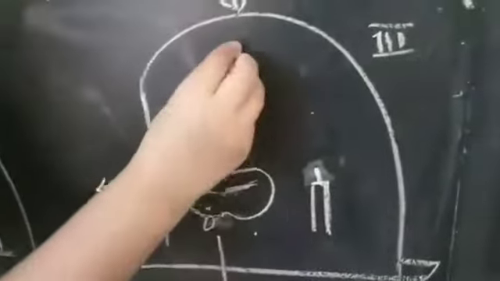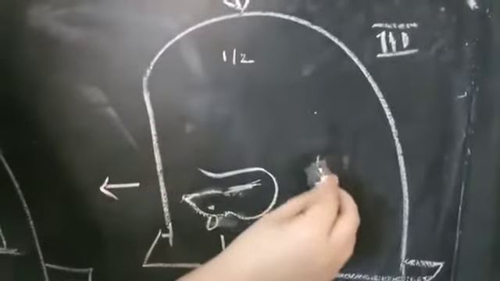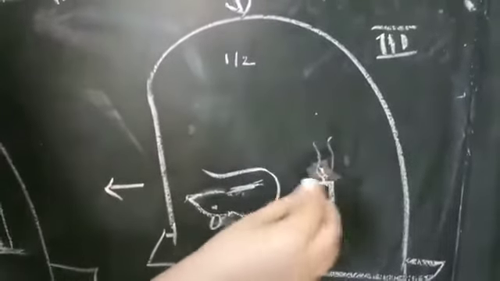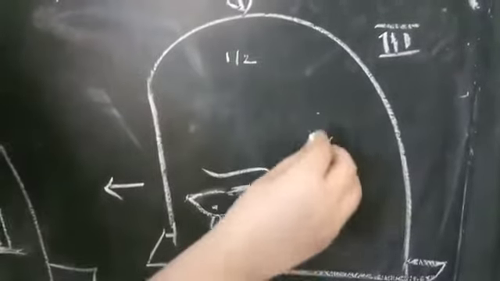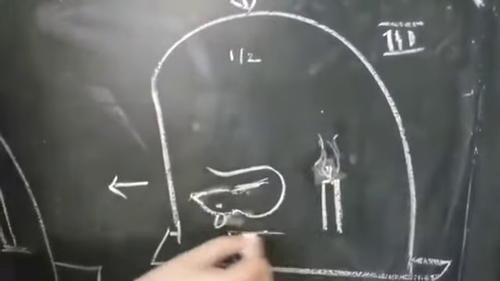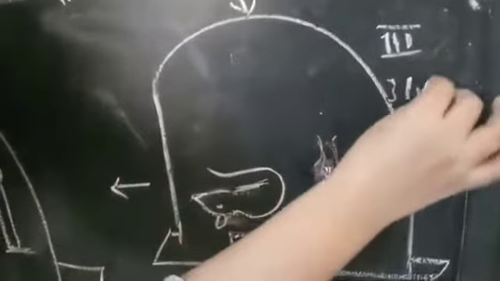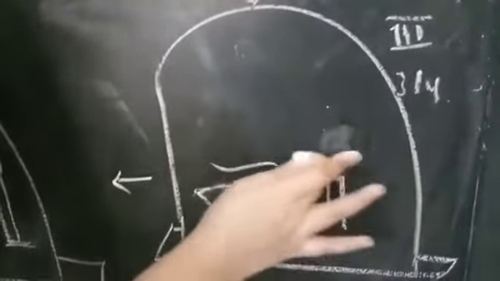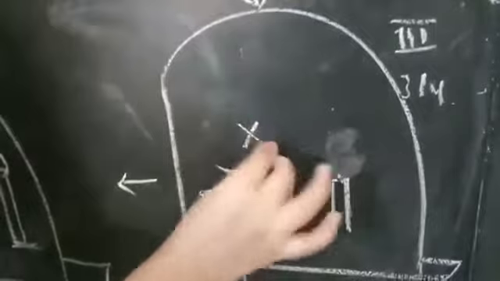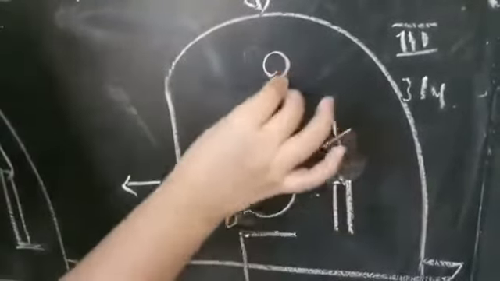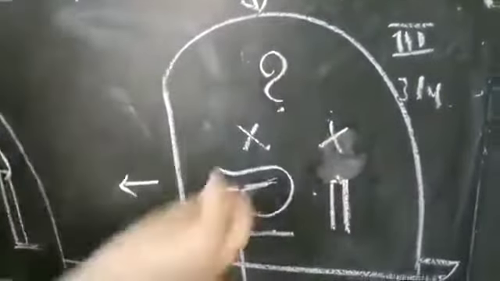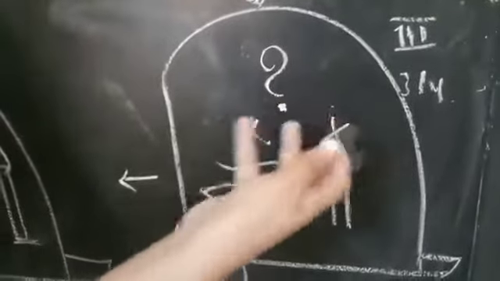After 1 or 2 minutes, our candle starts to go off. Whenever the candle starts to go off, at the same time our rat also starts to get suffocated. In the next minutes, approximately 3 or 4 minutes, the candle will be put off and our rat will die. The question is, what is happening here? Is some kind of magic happening here?